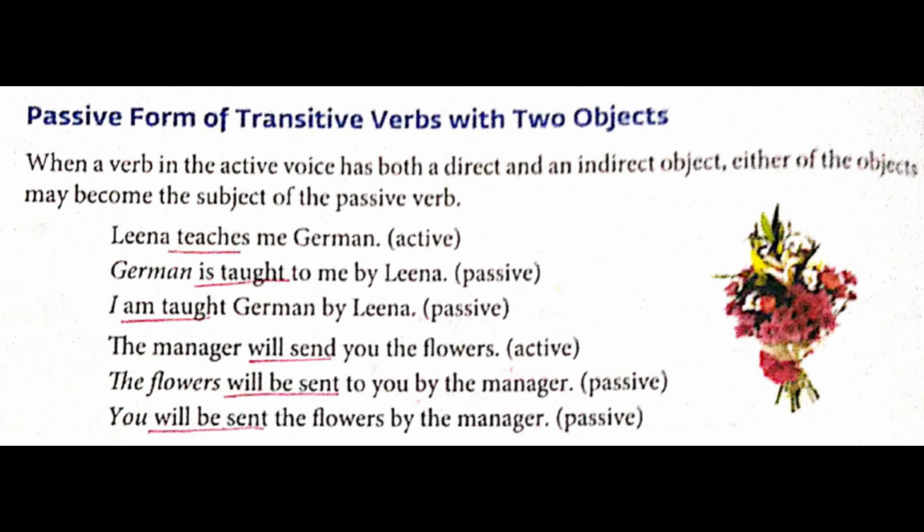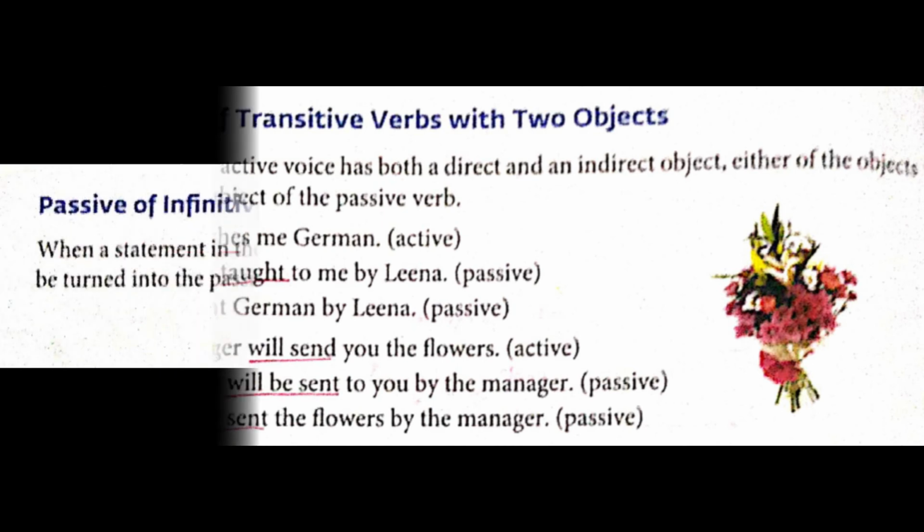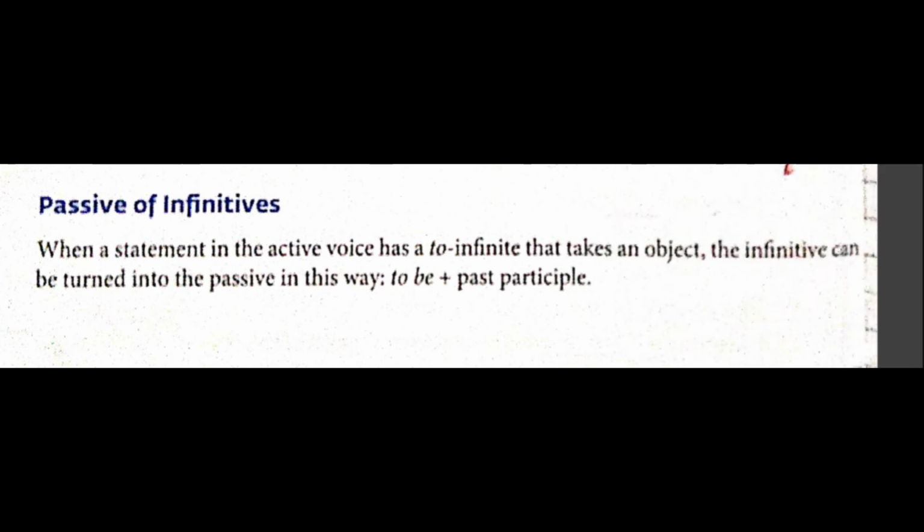And in the second sentence, the manager will send you the flowers. The manager will send what? Flowers, or the flowers. Now to whom? You. So the flowers is the direct object and you is the indirect object. So you can take even the direct object as the subject. You can take even the indirect object as the subject of the sentence. Now the next one, we shall study passive of infinitives.